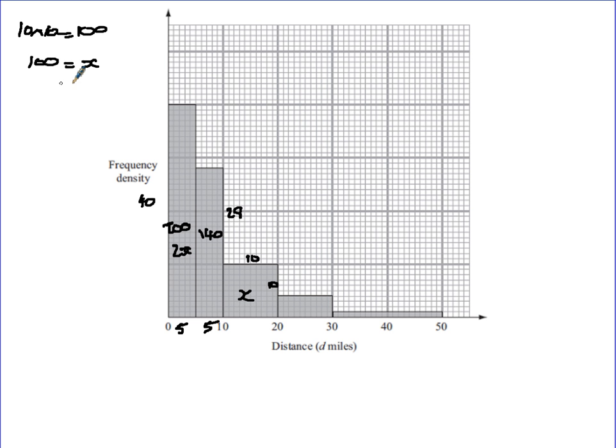Now that's not easy to talk about in terms of X, so I might leave that for a second and see if anything else helps us. This is 4 times by 10 again, which is 40. And then we've got here 1 by 20, which is 20. So if I add up the total number of squares overall, I think that's probably the best way of solving this question. 200 plus 140 plus 100 there, don't forget that one because that's the total, it's included. This then is 40, and this then is 20. That's 60, 200, 400, 500.